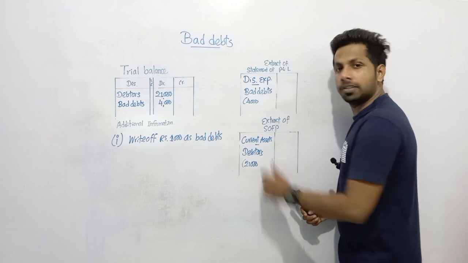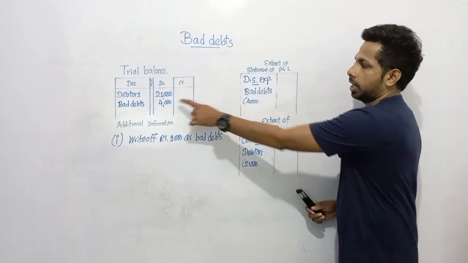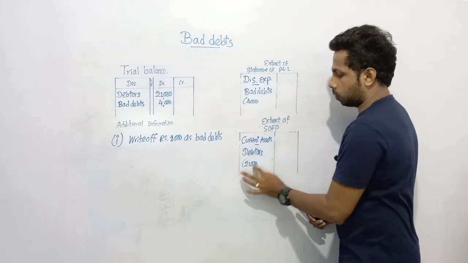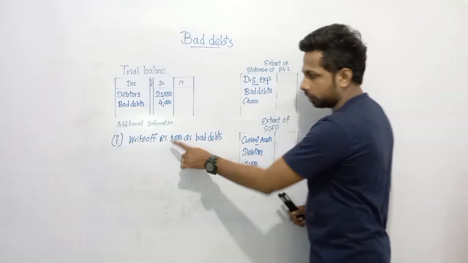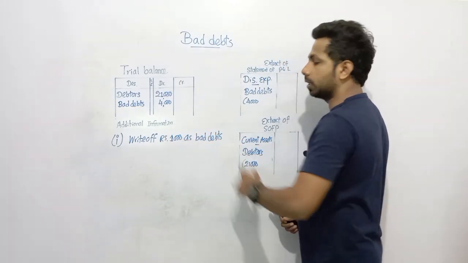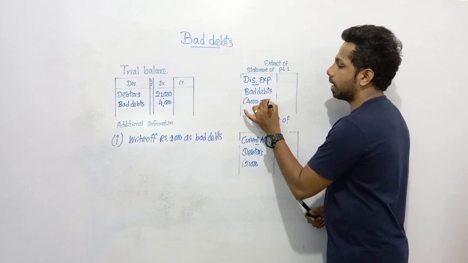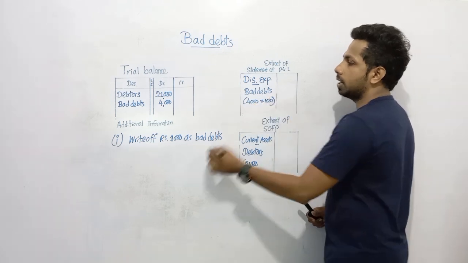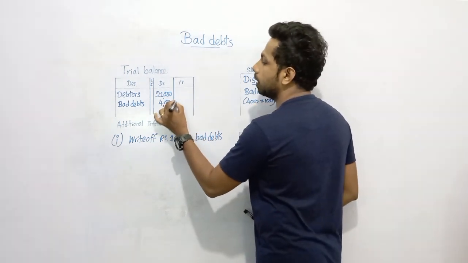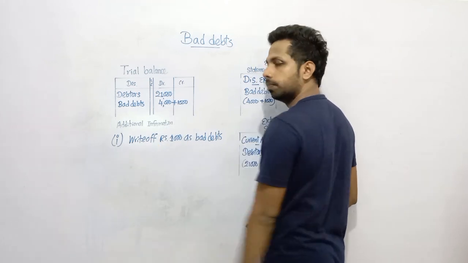Now, let's go for the adjustment. You can see already 4000 as bad debts. You can see debtors as 21,000. Now, let's go for the additional information. Write off another 1000 as bad debts. Now, you need to write off another 1000 as bad debts, which means you need to increase bad debts by another 1000.